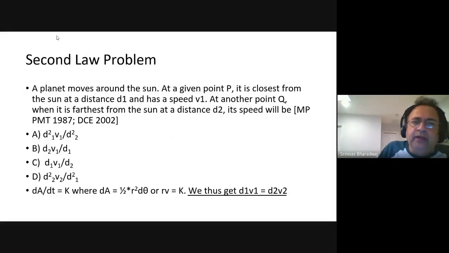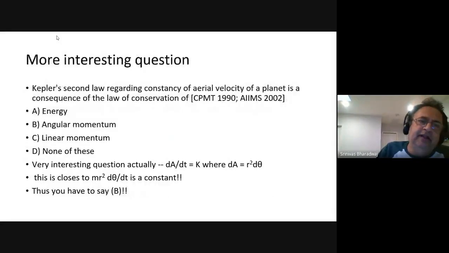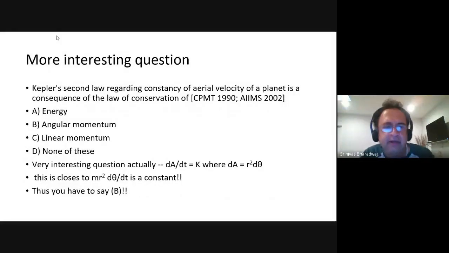Now, when do you apply first law? When do you apply second law? When do you apply third law? That's why you need to learn the ideas behind these questions. That's why we teach it also in that order, right? Kepler's second law regarding constancy of radial velocity of a planet is the consequence of the law of conservation of angular momentum.